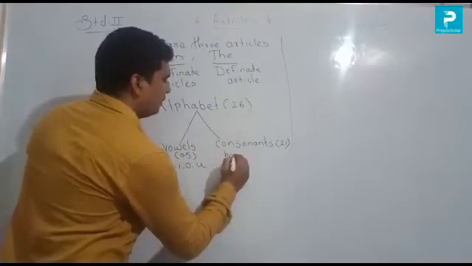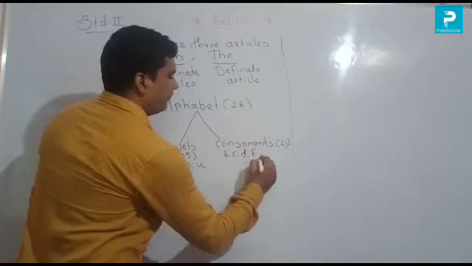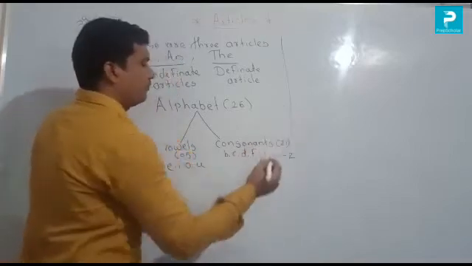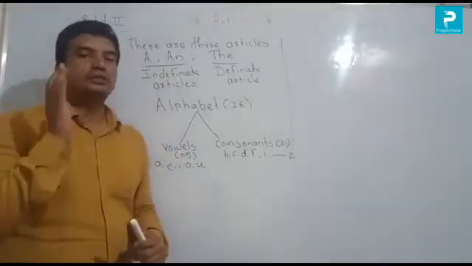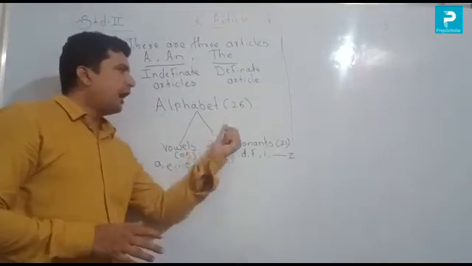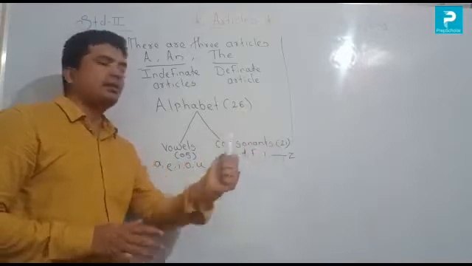So B, C, D, F up to Z. All the remaining 21 are consonants. So in the alphabet of 26 there are 5 vowels and 26 minus 5 is 21 consonants.